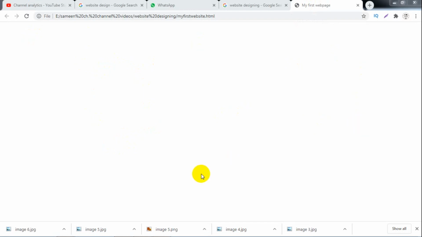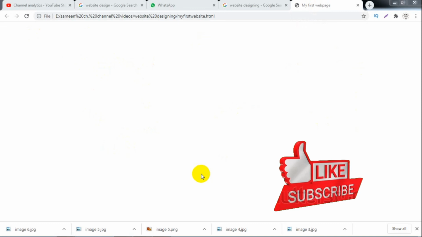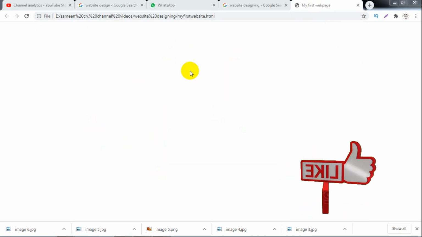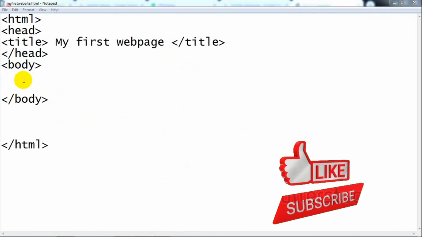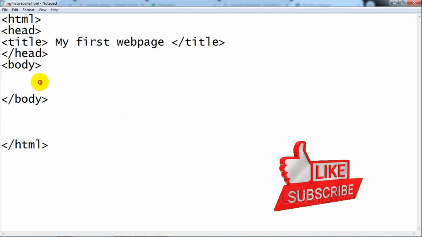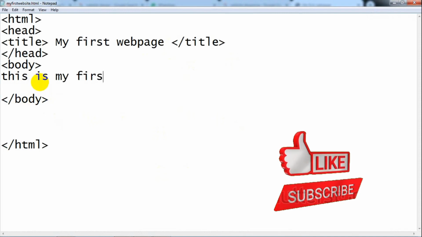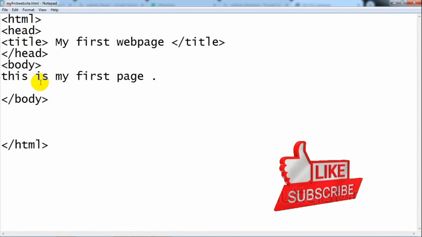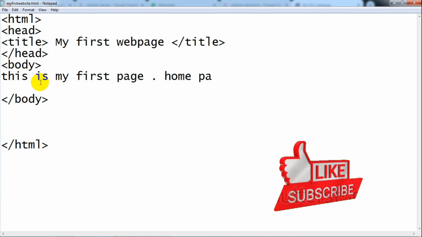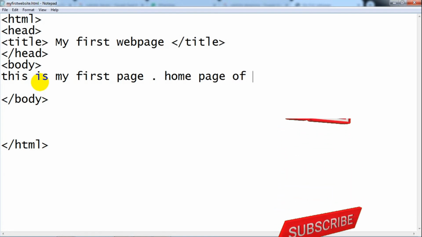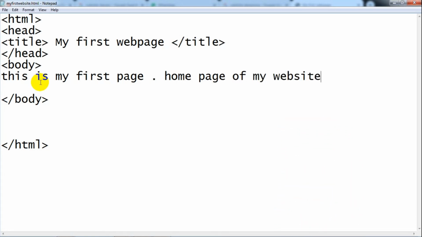So now I am going back to my web page and write something in the body section of the web page. So what I write there will display here in the body section. So go again to our file. Here it is, in the body section there is no content, so now I am writing here, this is my first page, main home page. I'm just writing dummy things right now. Home page of my website, right?